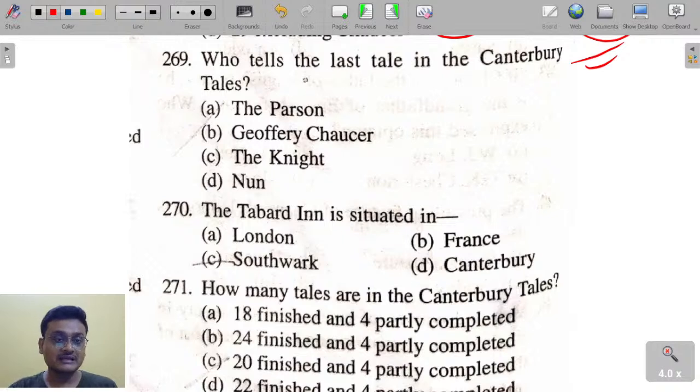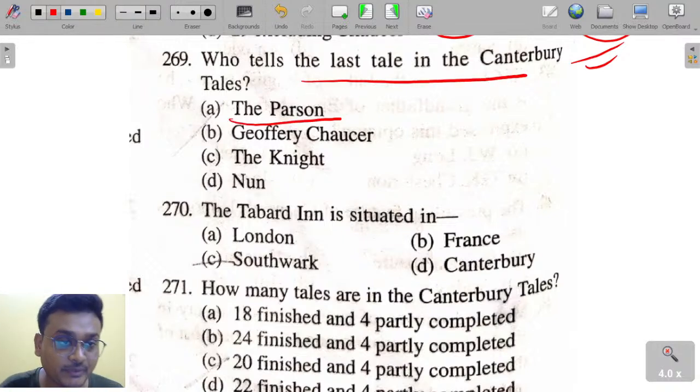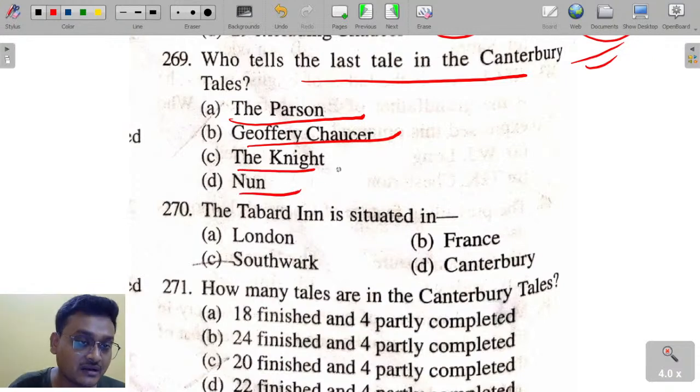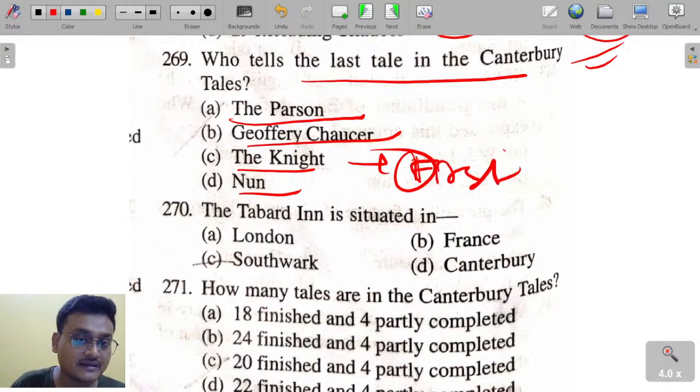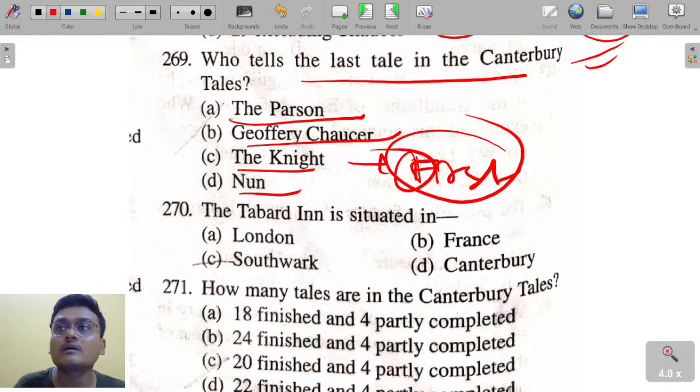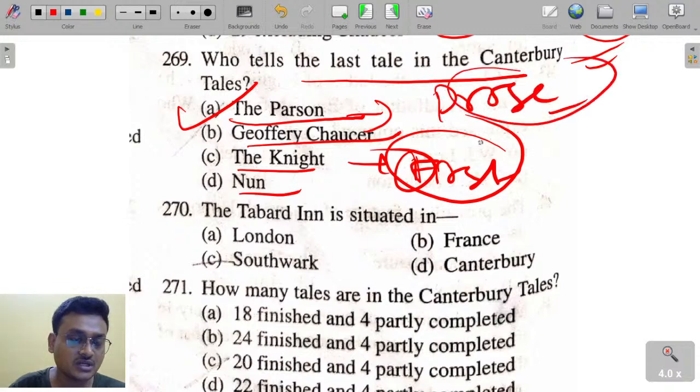Who tells the last tale in Chaucer's Canterbury Tales? The Parson's Tale, Geoffrey Chaucer, the Knight, the Nun. The Knight's Tale is actually the first tale. The Parson's Tale is actually in prose, and it is the last tale. So the last tale in the Canterbury Tales is the Parson's Tale, that is in prose, whereas the Knight's Tale is the first tale.